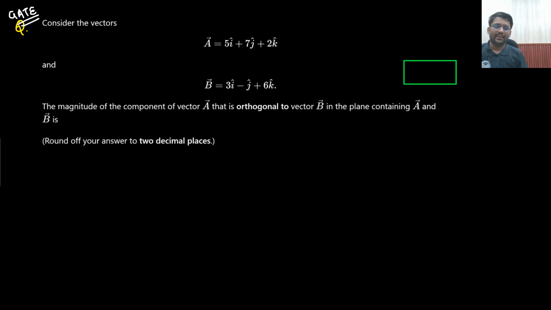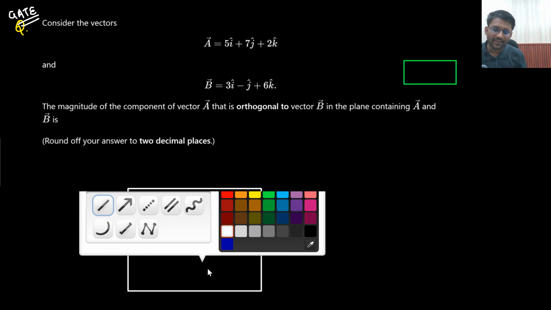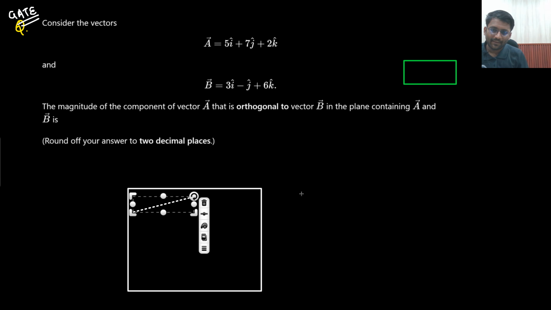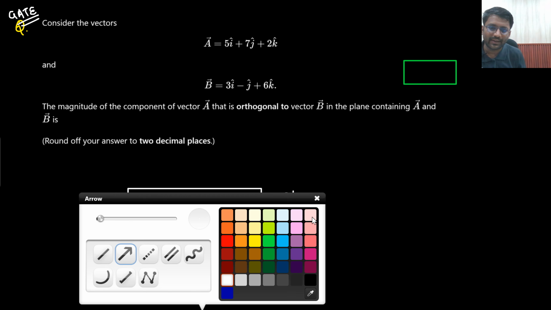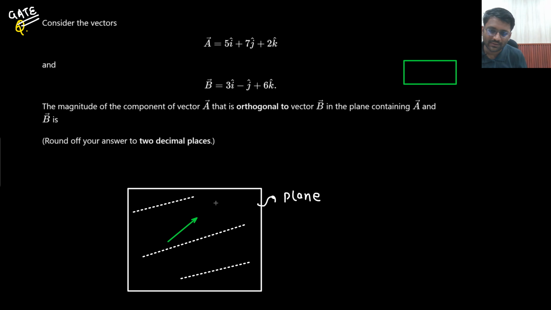That means let's just say this is my plane. In this plane, there are two vectors, vector A and vector B. They will be making some angle with each other. This is your vector A and this is your vector B.